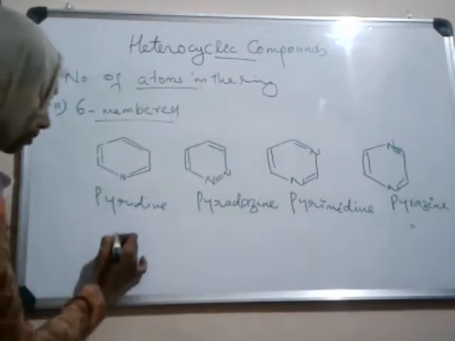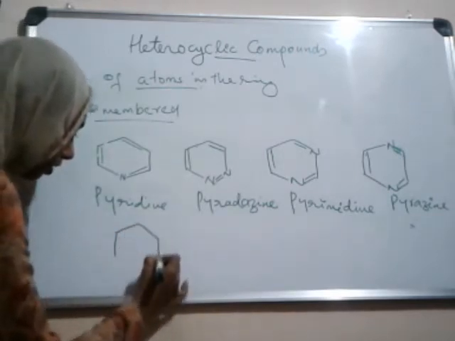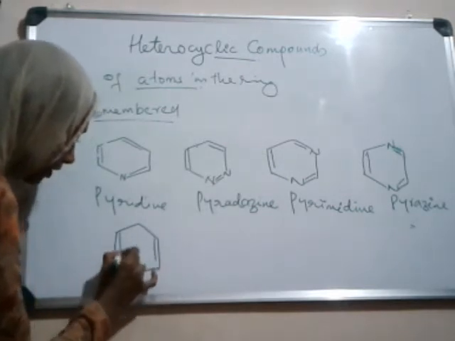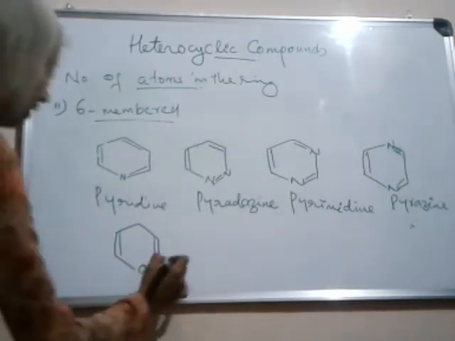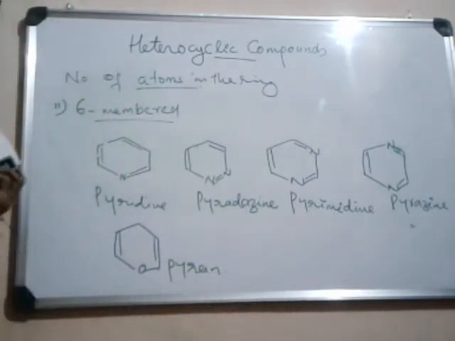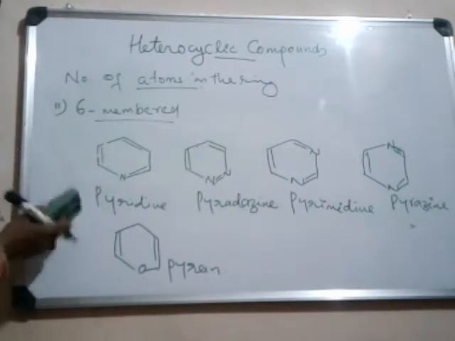Then another six-membered heterocyclic compound with oxygen as the heteroatom is pyrane. These are some examples of six-membered heterocyclic compounds. There is a large number of heterocyclic compounds with six atoms in the ring.